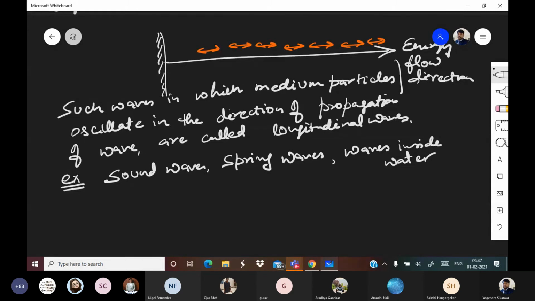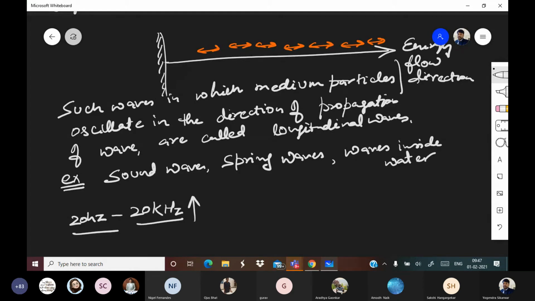The capacity of human ears is 20 hertz to 20,000 hertz, 20k hertz. If frequency goes above 20 kilohertz, then human ears cannot hear that sound. That's why it is called ultrasound.